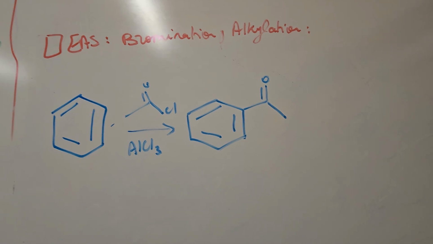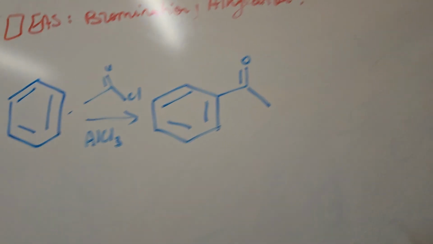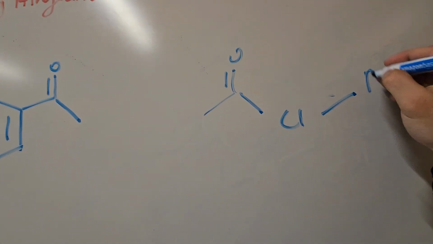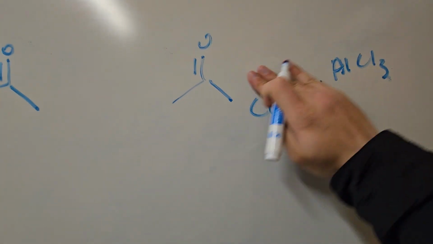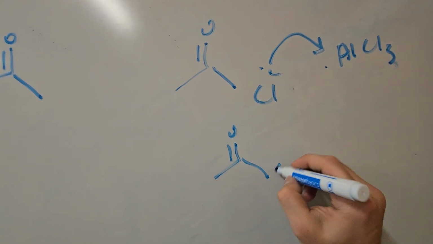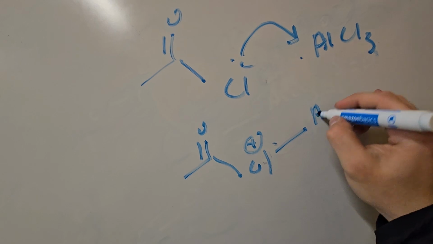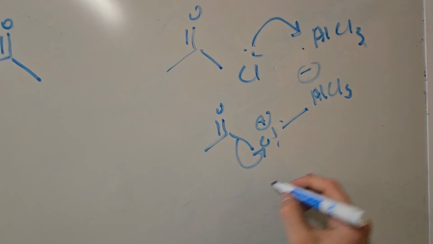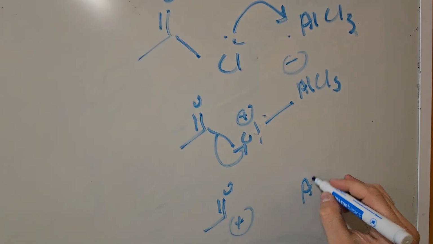EAS acylation is the addition of a carbonyl species on our benzene ring, and it happens in the following way. We first prepare a good electrophile. So this group attacks AlCl3 to form this compound. This breaks off to become AlCl4 minus plus this species.